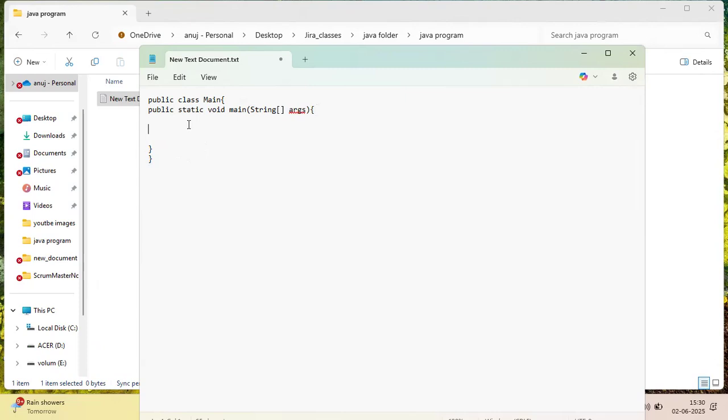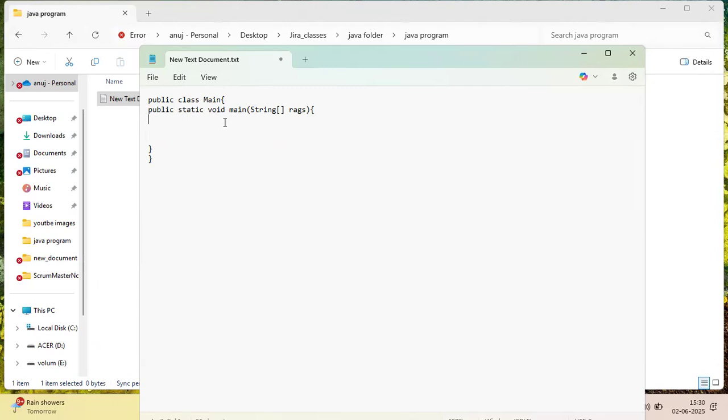The first time you write the code, you will type and run, and see that your program is not running. You will notice that the class name Main is small from your side, or the String S is small, or in args I have made a spelling mistake. In this way mistakes are basically made in the beginning.